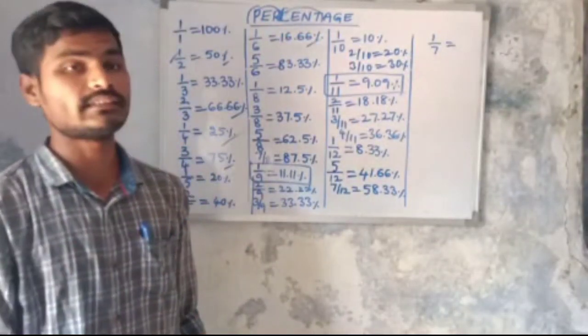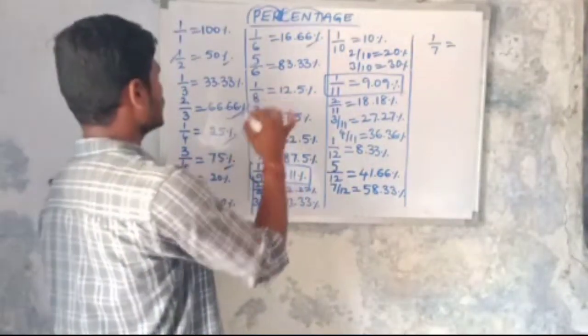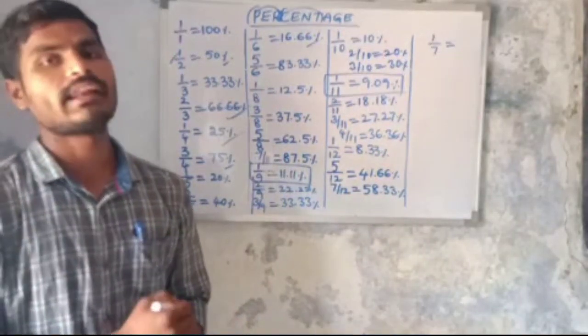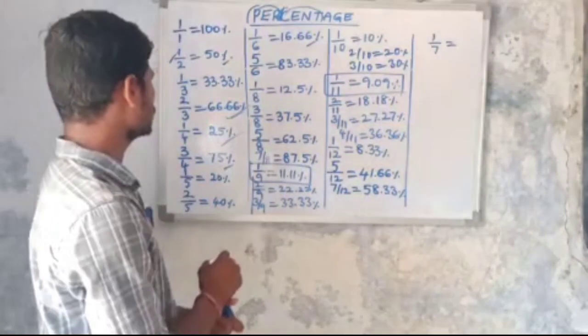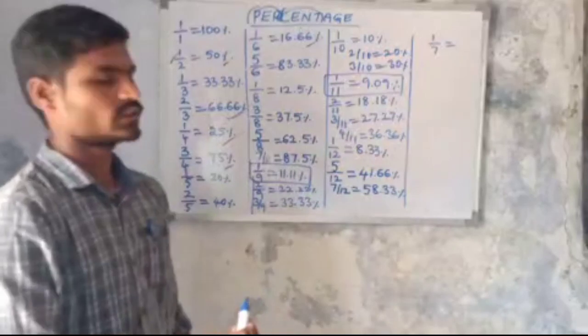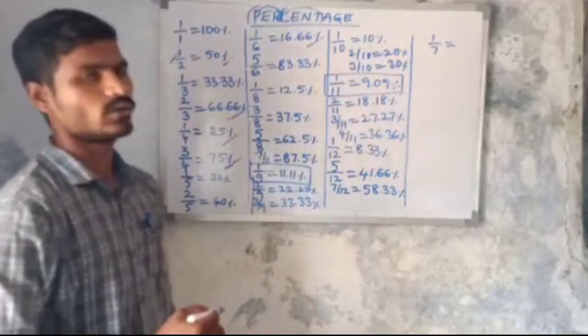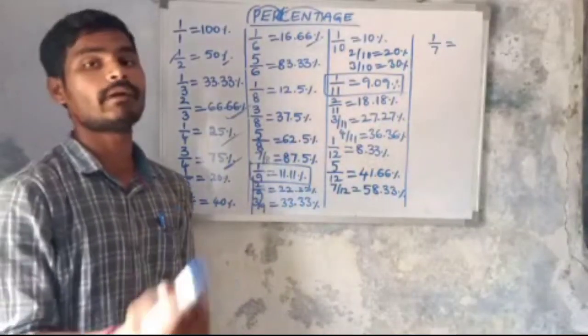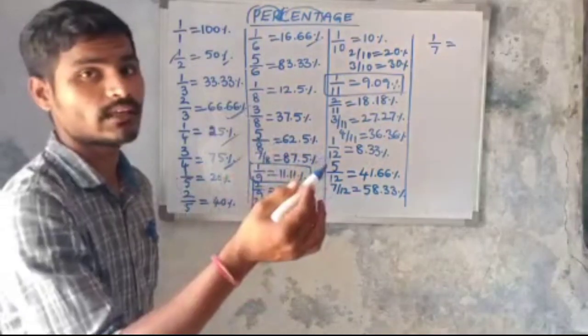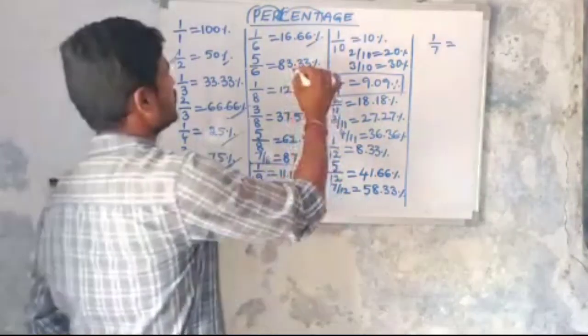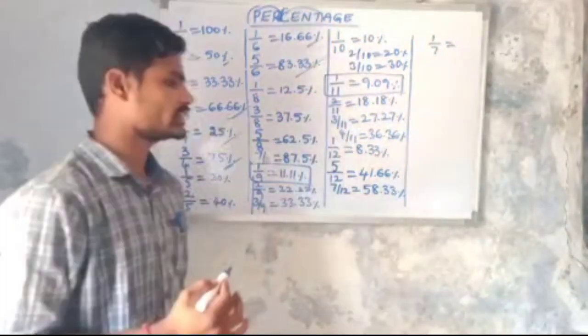4 2s are, 4 3s are, 2 by 3. It again is 66.66% only. 9 by 12. 9 by 12 means what? 3 3s are, 3 4s are, 3 by 4, 75% only. Then 10 by 12. 10 by 12 means 2 5s are, 2 6s are, so 5 by 6. It again is 83.33%.